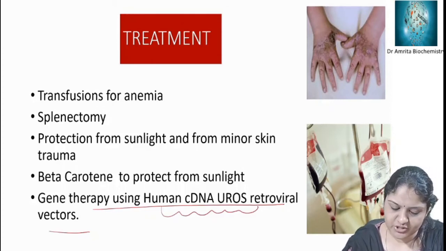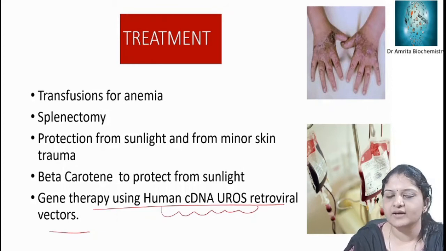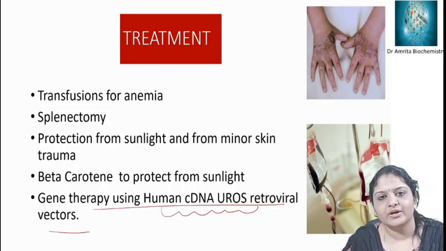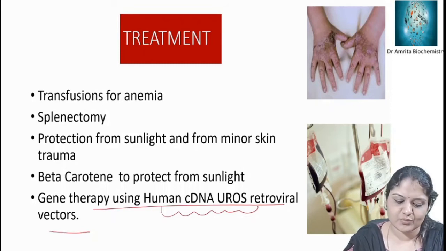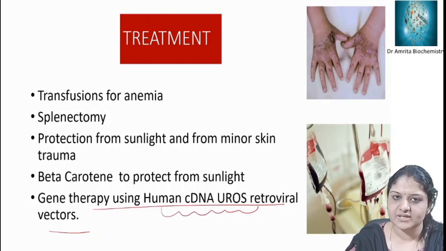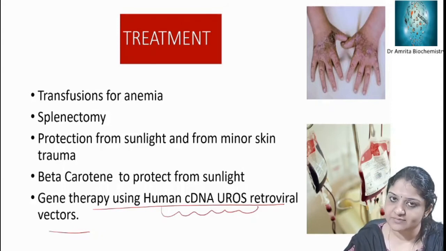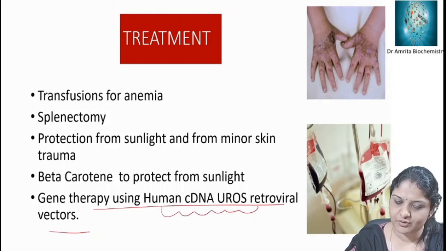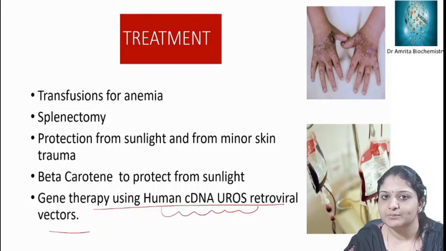Okay, that's about congenital erythropoietic porphyria. The enzyme defective is uroporphyrinogen 3 synthase. The main treatment is transfusion, splenectomy, then protection from sunlight and from minor skin trauma, because the cutaneous lesions can undergo secondary infection and can cause disfigurement. Due to deposition of these porphyrins, there will also be reddish brown teeth, and there will be splenomegaly, due to accumulation of erythrocyte precursors.